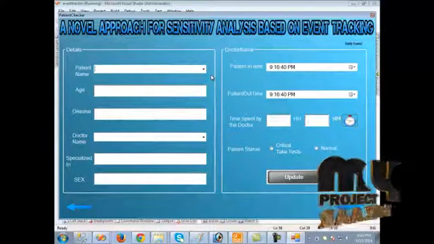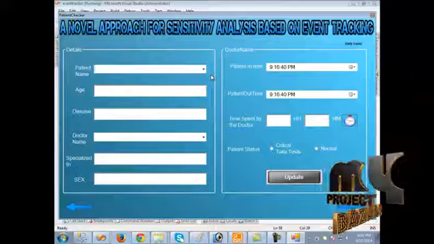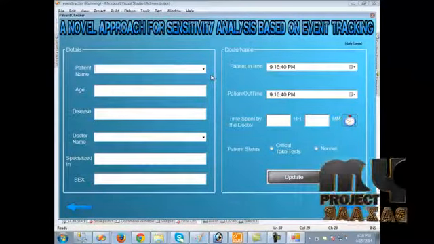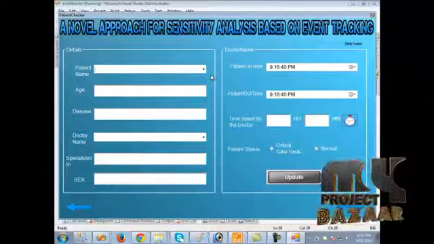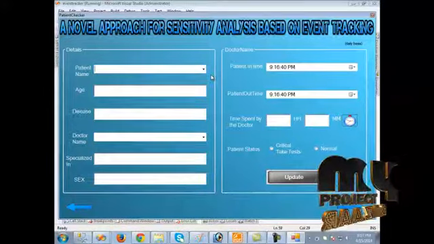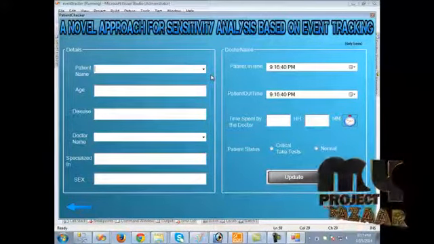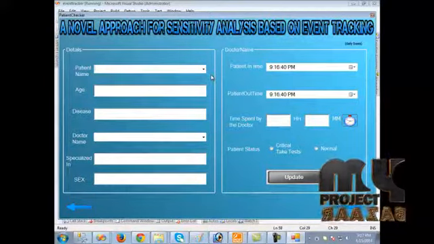So here is the patient checker. These details are filled in by the doctor who is going to examine the patient. Here the patient name and the doctor name are also mentioned. Then the patient can be tracked according to the time, and the doctor's performance can be shown by the time spent by him for a patient. So we should fill in the details first.